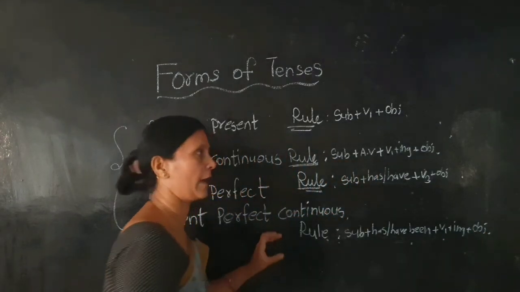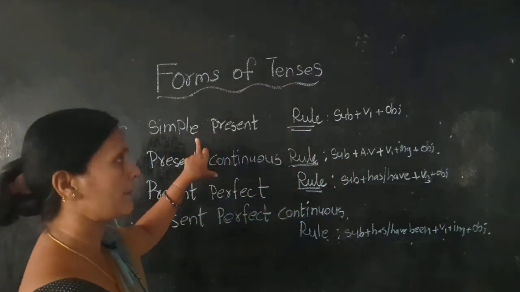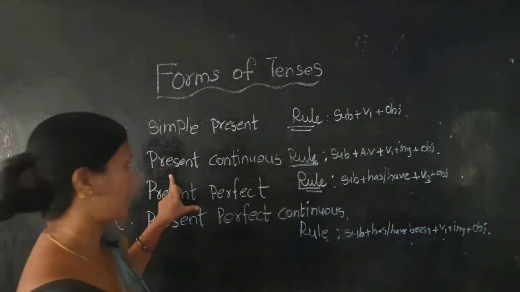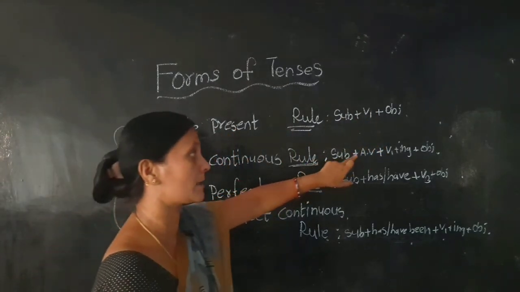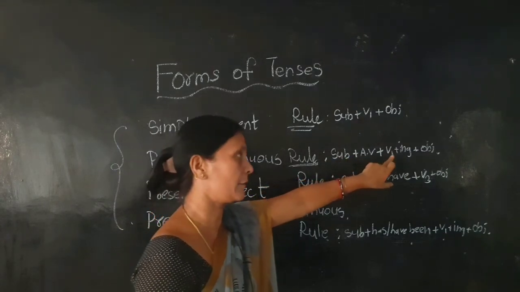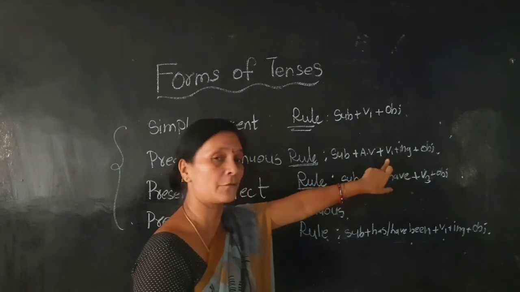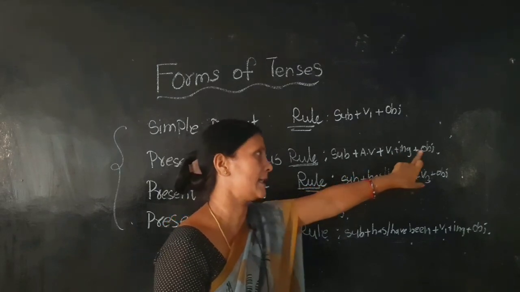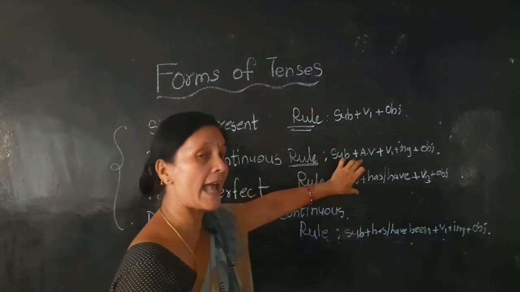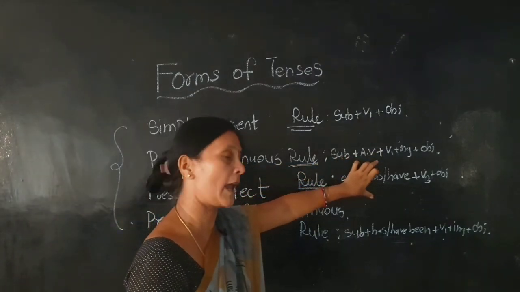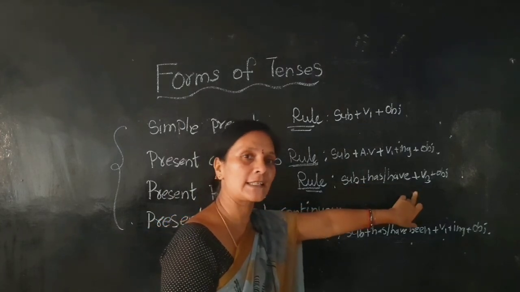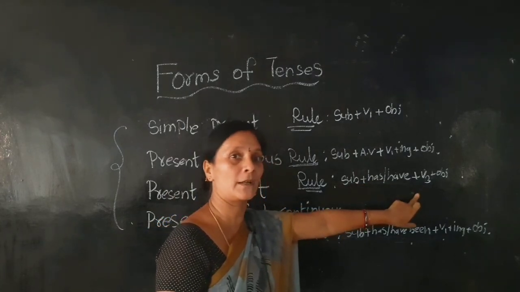See, what is the difference between the rules? For simple present, subject plus V1 plus object. For present continuous, subject plus auxiliary verb, helping verb, plus V1 plus ing, the present form of verb plus ing, plus object. For present perfect, subject plus has or have plus V3, the past participle form of the verb, not the present tense.